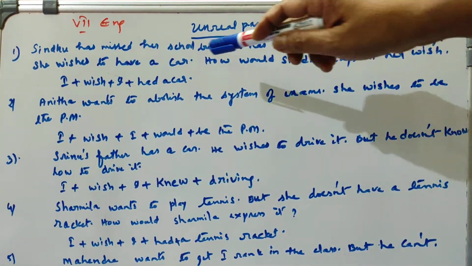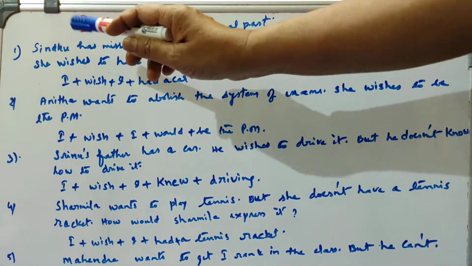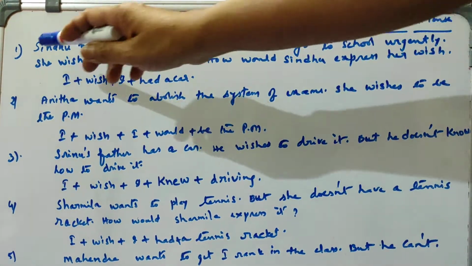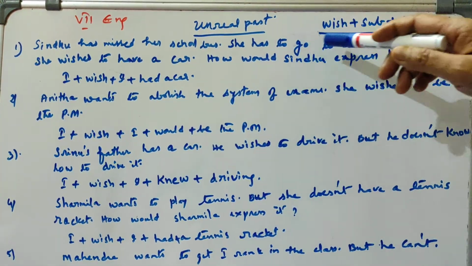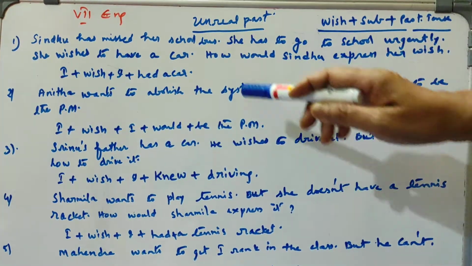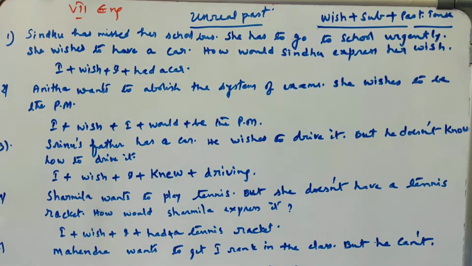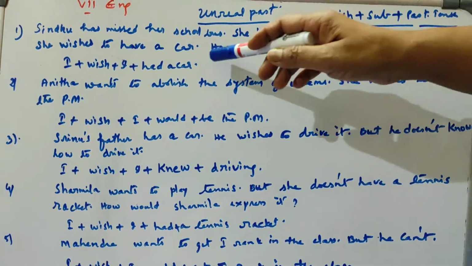Here, one situation is given and we have to express it. So what is the sentence? Let us see now. Sindhu has missed her school bus. She has to go to school urgently. She wishes to have a car. How would Sindhu express her wish? Just imagine you are Sindhu and express your wish.